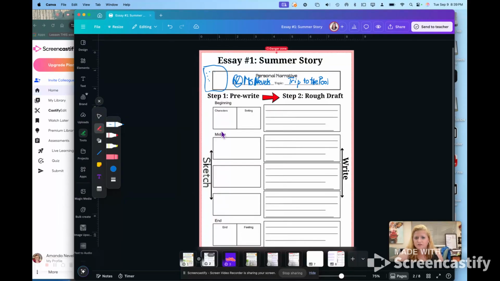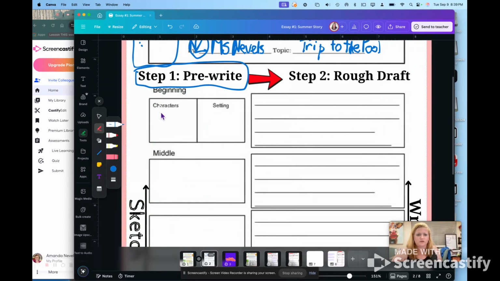Okay, so hopefully you took a couple of minutes and you thought about some ideas of things that you might want to write about during this summer. And I'm going to show you how to take that idea and turn it into a story. So first, we're going to pre-write, this step right here. We want to list the characters and the setting. The characters, let's see if I can zoom in. There we go. Oh, that's much better. The characters, of course, my first character is going to be me. And then my next character is going to be Addie. She's in the story. And then Hazel, who was her friend.